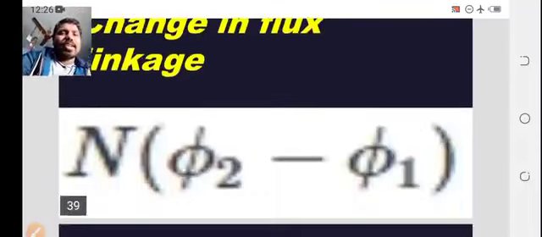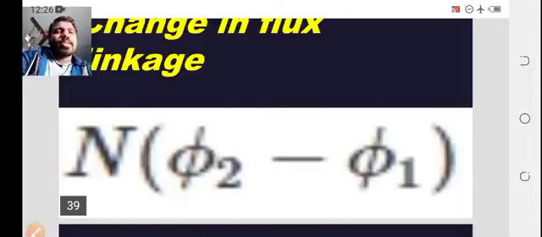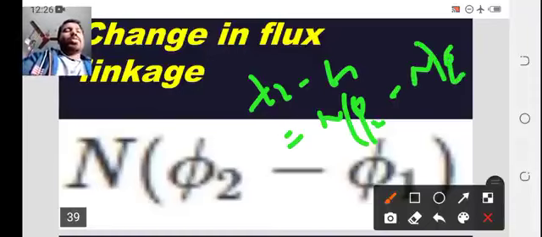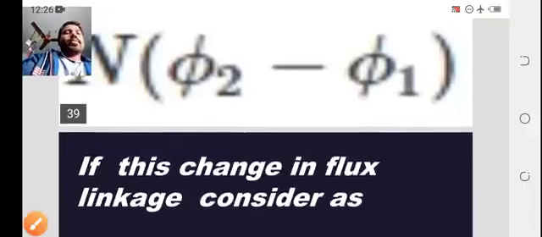Coming to the next one, the change in flux linkage in a coil. What is the change of flux linkage between time t1 and t2? That is T2 minus T1, which is N phi 2 minus N phi 1. N is common, so it is N of phi 2 minus phi 1.